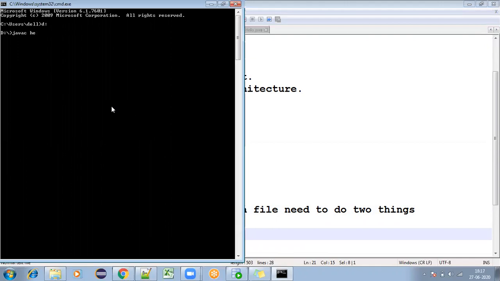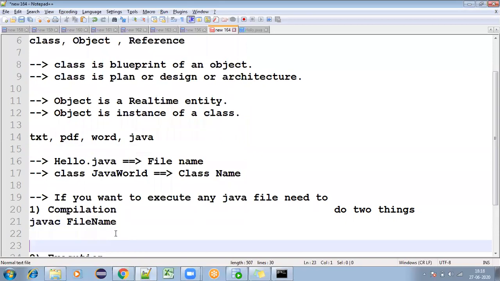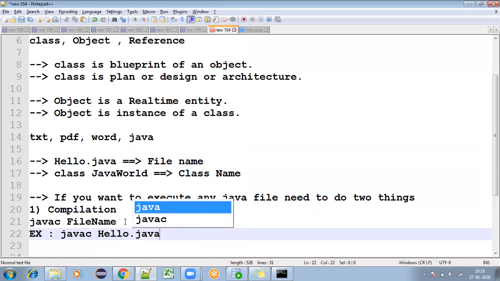You no need to give the total name. You can type H and press tab. If it is only one file starting with H, it will be completed like this. So this is what your compilation does by using javac file name. The example is javac hello.java file.